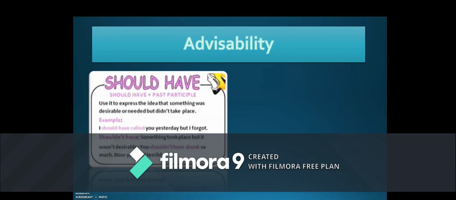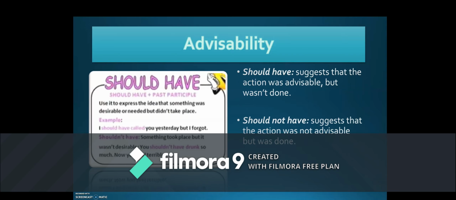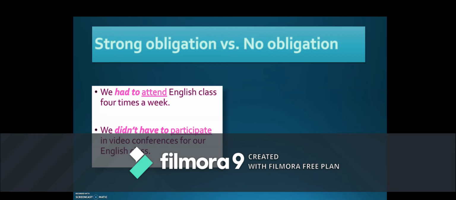Now, when something took place but it wasn't desirable, then you use the negative of should, which is shouldn't, and you can say you shouldn't have drunk so much. Now you feel terrible. And please notice that after should have, we use the past participle. So always remember that should have suggests that the action was advisable but wasn't done, while should not have suggests that the action was not advisable but it was done.